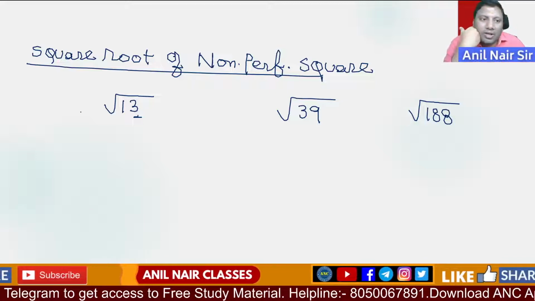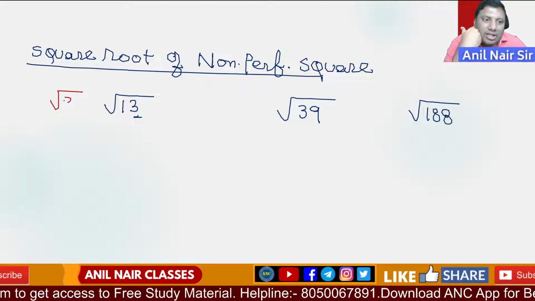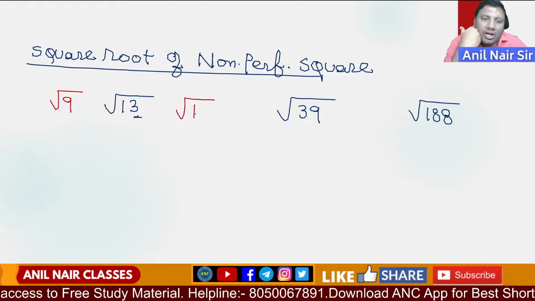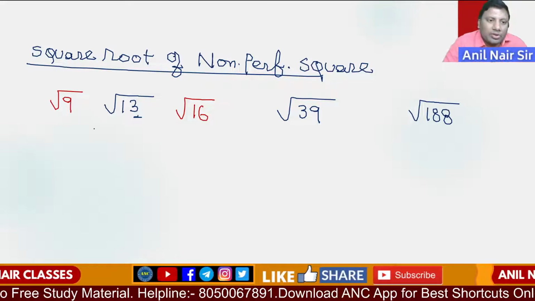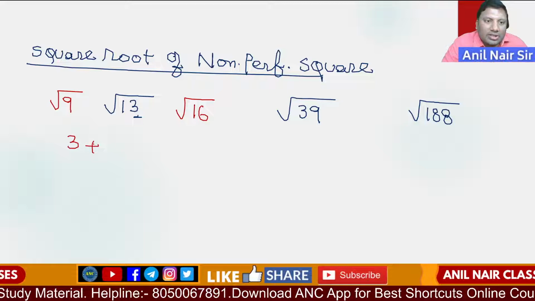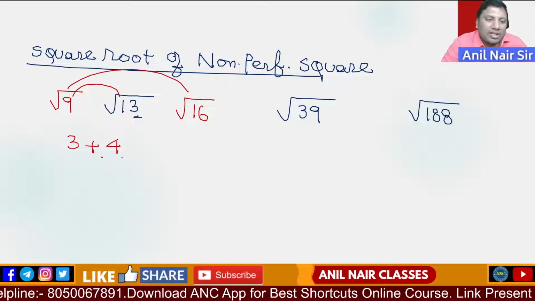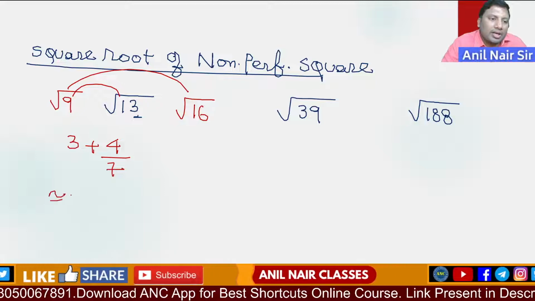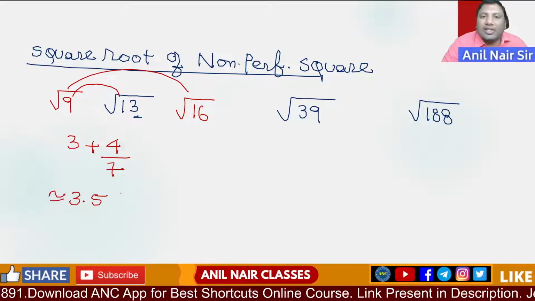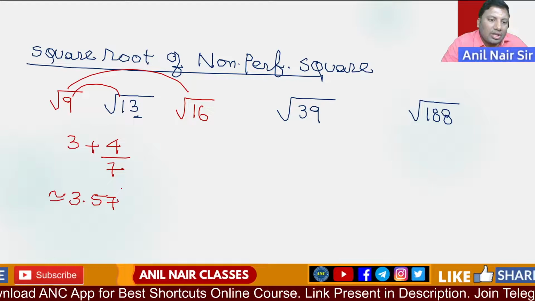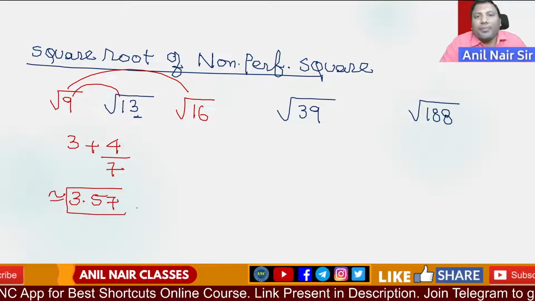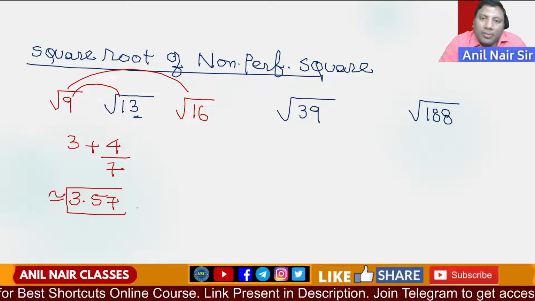Root 13 lies between root 9 and root 16. So the answer is 3 plus, 13 minus 9, difference is 4, and 16 minus 9, difference is 7. So the answer will be close to 3 and 4 by 7, 5 sevens are 35, close to 3.57.